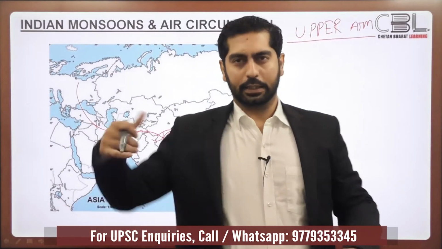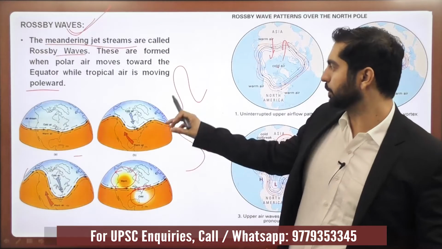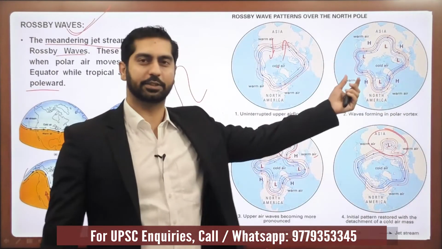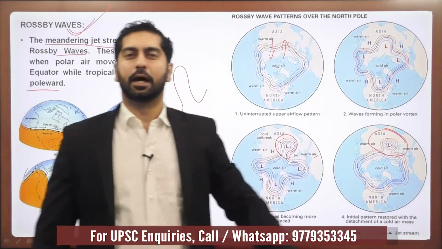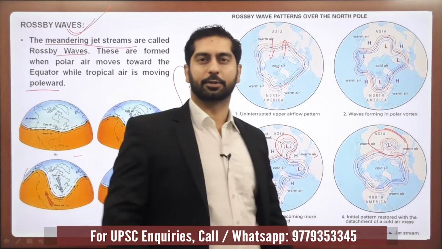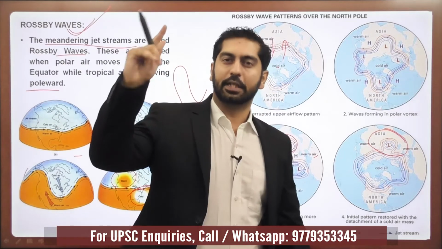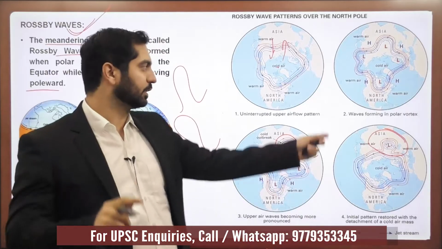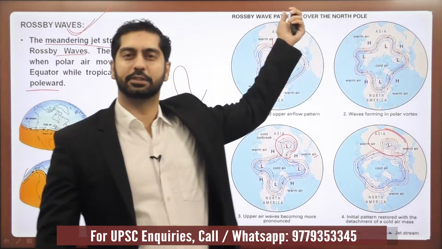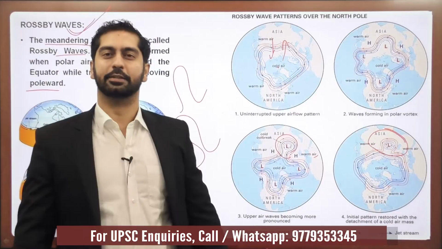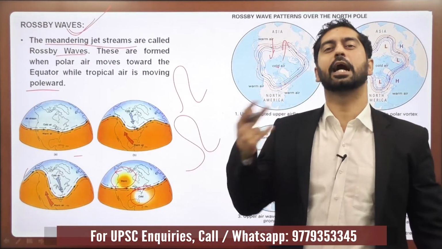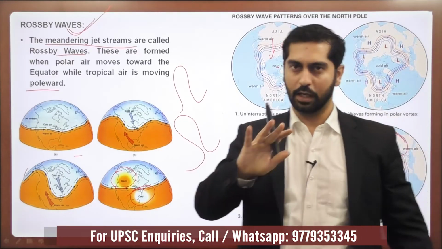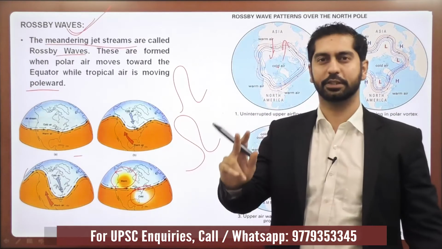Clear? So when I say, like in the previous diagram, that a low pressure center detaches itself from the main jet stream and moves towards the Tibetan plateau, am I talking about the surface circulation or the upper air circulation? I am talking of the upper air circulation. A low pressure cyclonic circulation detaches itself from the jet stream and moves towards the Tibetan plateau in the upper atmosphere. What would be the situation at the surface? At the surface, it would generate high pressure conditions. So you have to keep this in mind. I'll come to this aspect later.